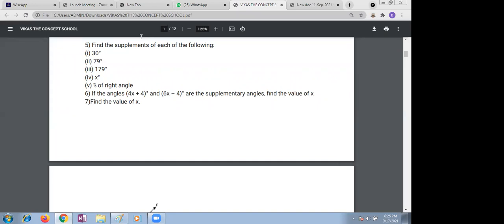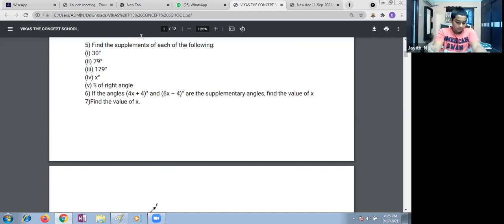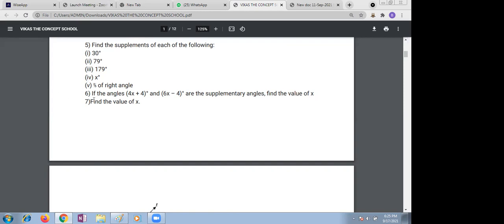Ma'am, 45. Is it 40? Ma'am, 72, ma'am. Actually, sorry. Ma'am, it's 72 because 45 into 2. Just a minute, children. Ma'am, when we get that answer, the question is giving us the supplement. I'm not asking about the complete thing. I'm asking about 2/5 of right angle. How much? That's what you're supposed to give. 2 by 5 into 90. Two-fifth of right angle I want.